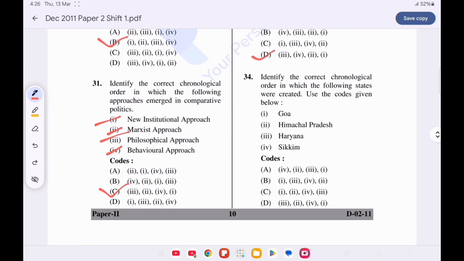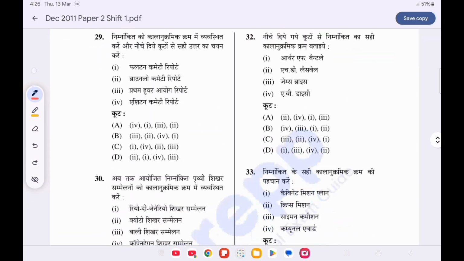Now question number 34. Identify the correct chronological order in which the following states were created. Use the code given below. Option D is correct. First is Haryana on 1 November 1966. Then is Himachal Pradesh on 25 January 1971. Then is Sikkim on 16 May 1975, and the last is Goa on 30 May 1987. Now move on to next question.